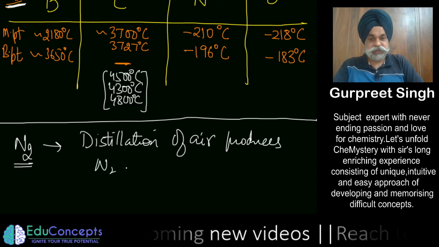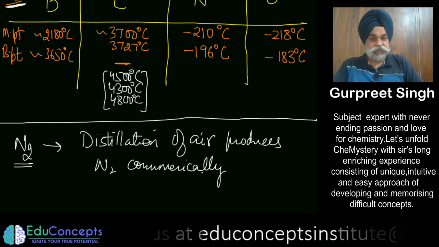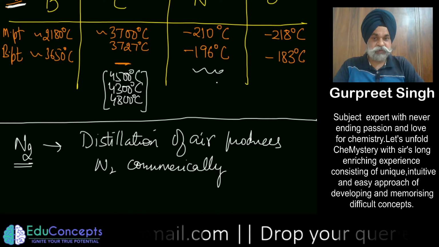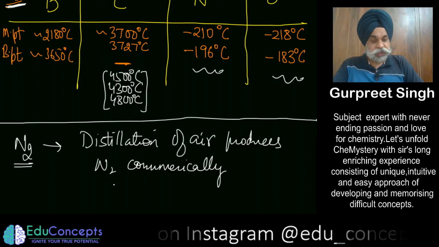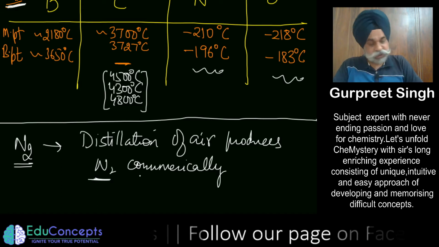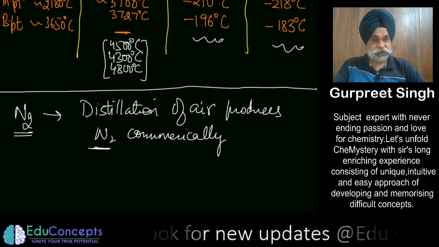The boiling point of nitrogen is lower than that of oxygen, so nitrogen is distilled first, leaving oxygen behind. Oxygen is distilled at a higher temperature.